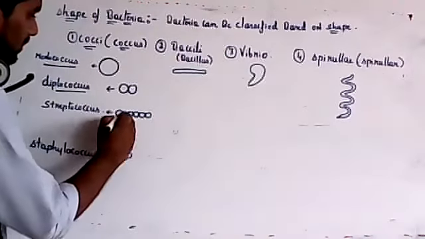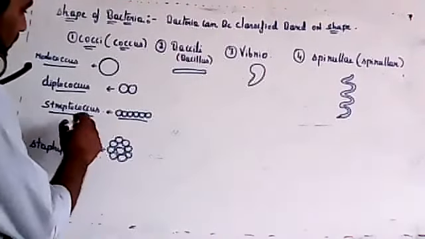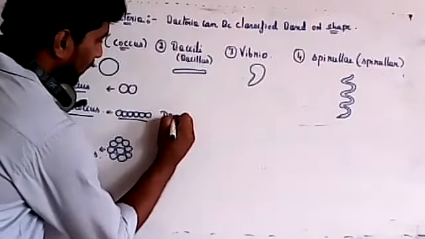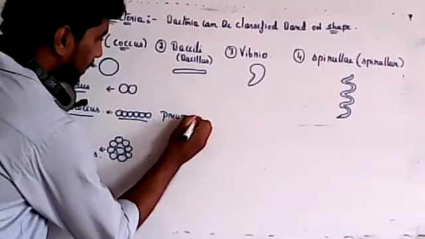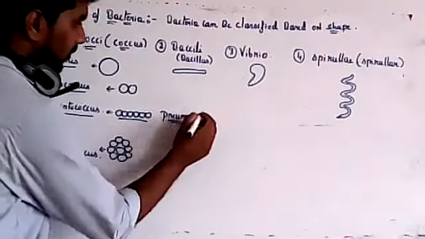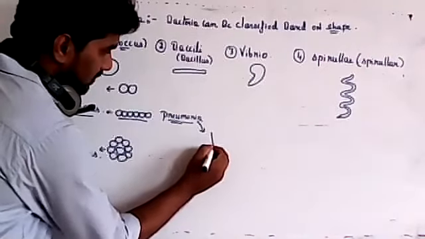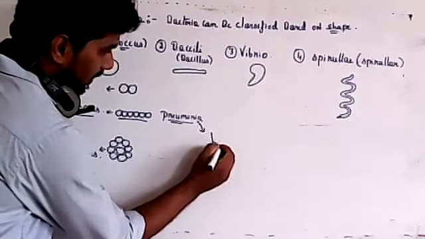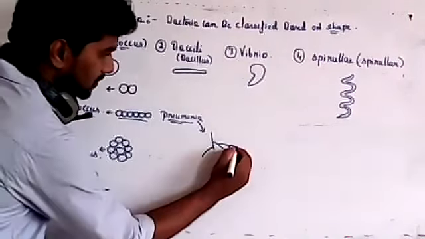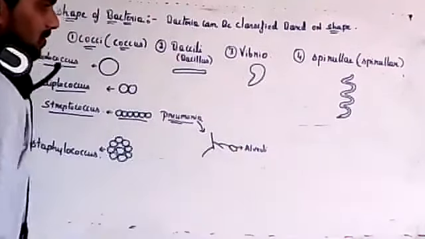So cocci, if present singly, monococcus. Two, diplococcus. If it forms a chain, streptococcus. An example is Streptococcus pneumoniae. Pneumonia disease is caused by Streptococcus pneumoniae. Pneumonia is a disorder wherein the lungs have primary, secondary, tertiary branching, and at the end there are many sac-like structures called alveoli.